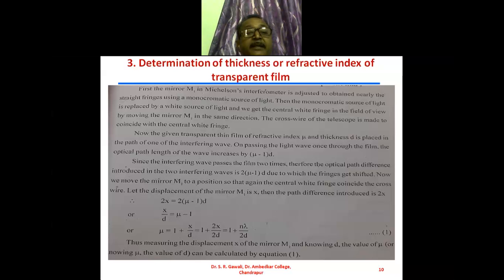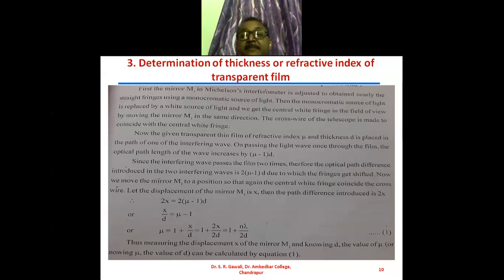Now we move the mirror M1 to a position where again the central white fringe coincides with the crosswire. Let the displacement of the mirror M1 be x.